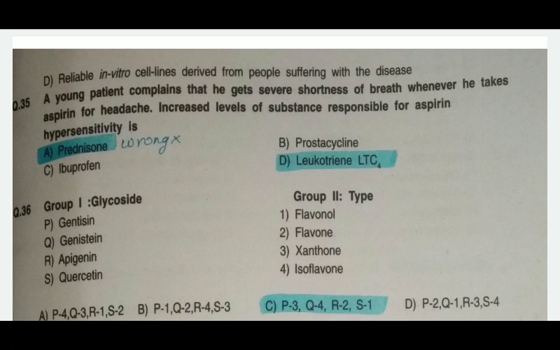So, aspirin hypersensitivity is due to the increased biosynthesis of the leukotriene, reflecting diversion of the arachidonic acid to lipoxygenase pathway. So, the answer for this is leukotriene LTC4.